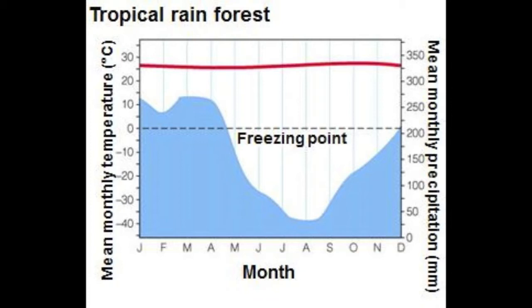Temperature usually stays at around 80 degrees Fahrenheit throughout the entire year, and as shown in the graph, rainforests go through a dry season in the months around July and August. However, this dry season is not typically a major threat to the rainforest because of the large amounts of rainfall that make up for it throughout the rest of the year.